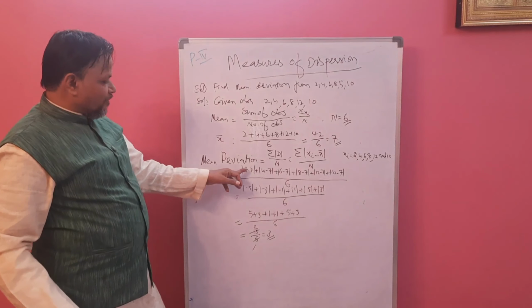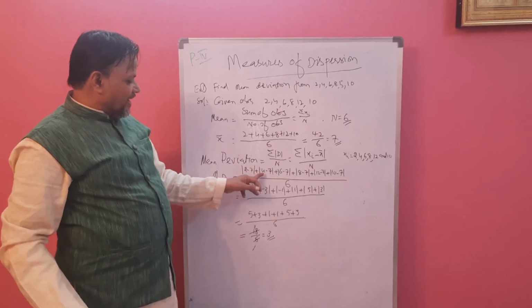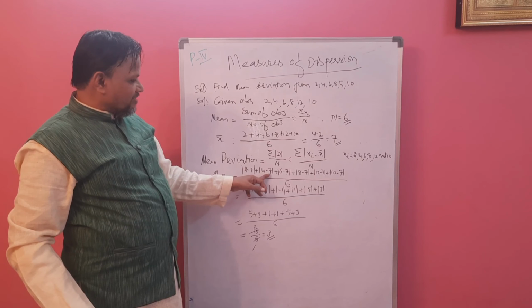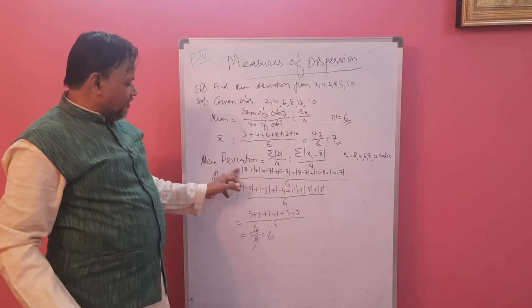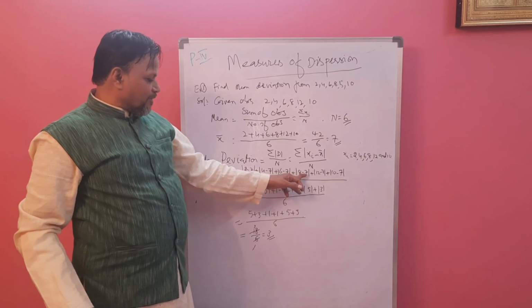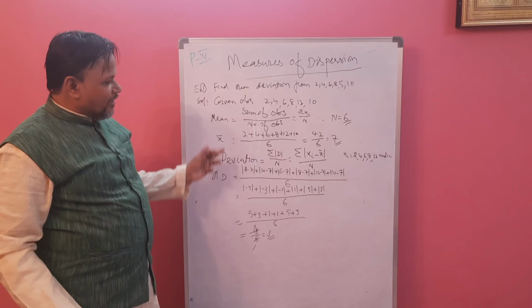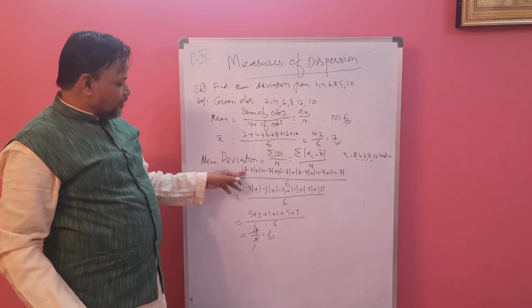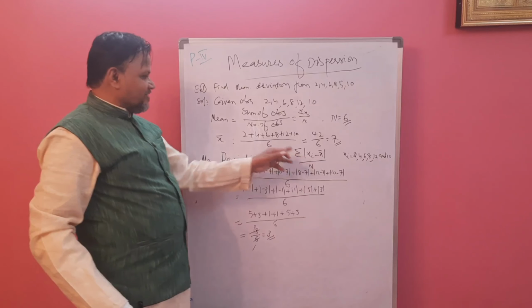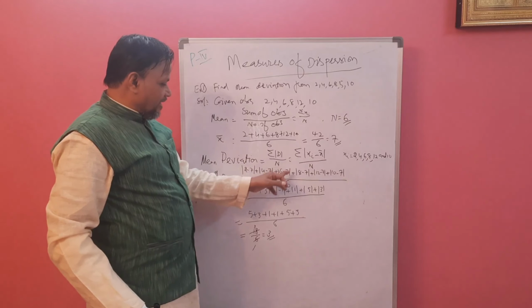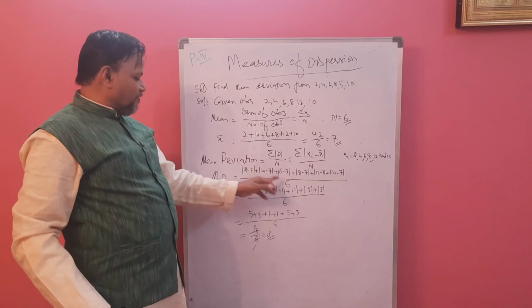Now we substitute: 2 minus 7, 4 minus 7, 6 minus 7. We have to write all of these in modulus. 8 minus 7, 12 minus 7, 10 minus 7, where 7 is the mean of the observations. 2, 4, 6, 8, 12, 10 are the xi's or observations, divided by n. N is 6, because there are 6 observations.